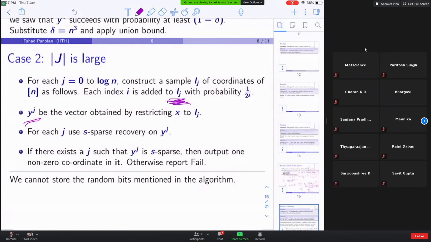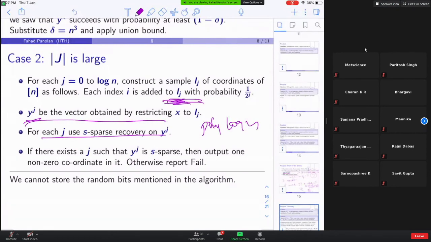So you need to remember all these indices, and to remember that you need to store it somewhere. To store it you need at least |Ij| many bits, right? And so the space complexity, even though for all these portions we would take only polylog n, this will take much space.